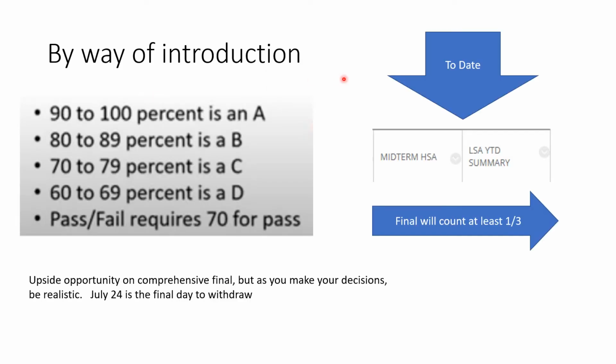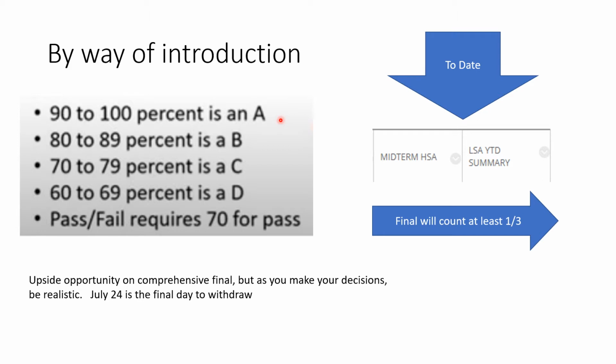By way of introduction then, you can find out your grade at this moment in time to date by taking the average of the midterm HSA and the LSA year-to-date summary. Again, as I discussed, I was really quite generous over here to help students come up with perhaps a credible average.